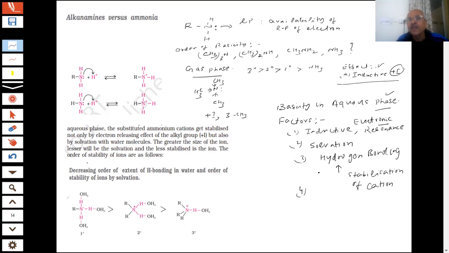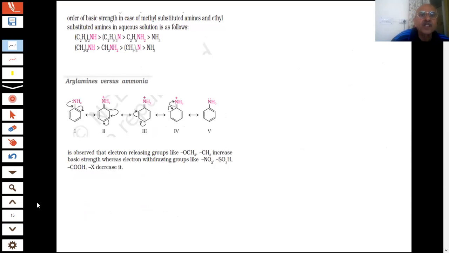However, we told you we must remember the order for at least two cases which are given in the book. In aqueous solution, the very favorite questions in your exam are these two. These two cases are given in the book, so we must learn them because there is not one factor, there are more than one.